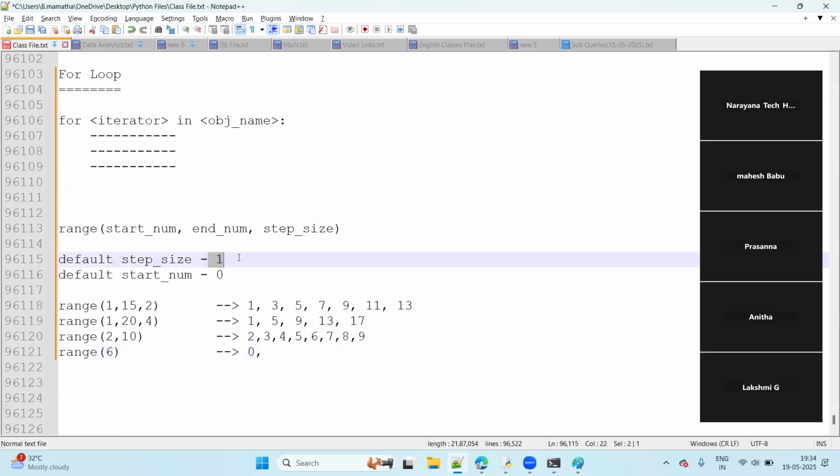Then plus 1, how much now? Step size, guys, right? Plus 1 means 1. Plus 1, 2. Plus 1, 3. Plus 1, 4. Plus 1, 5. Plus 1, 6. 6 will not come. It takes one before value only. Means how much now? 5 only. Up to 5 only.